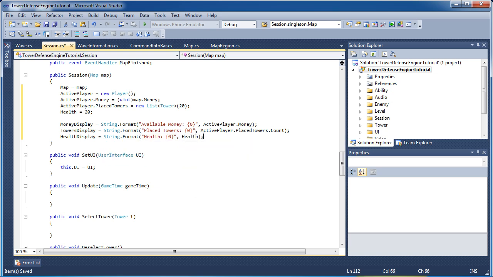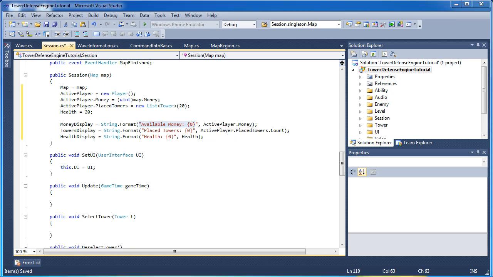Alright, so what we're doing here is we're creating the string objects, and anytime we buy a new tower, we need to update the money display and tower display. So instead of creating string objects 60 times per second, like in the previous tutorials, where we just would draw available money plus the active money we have, we create the string object and we draw that string object.